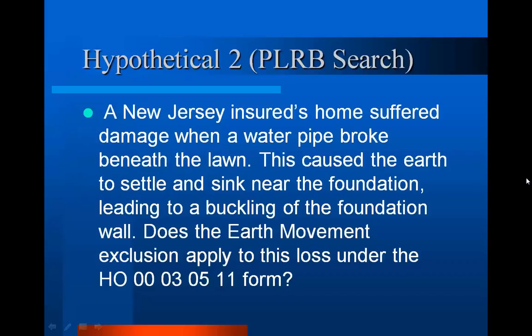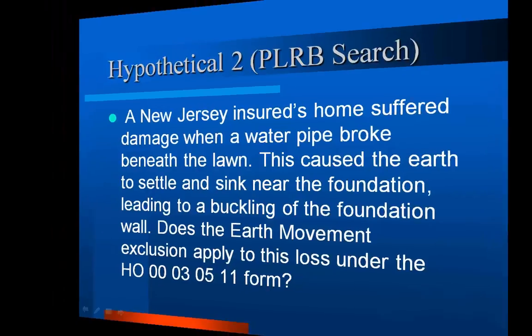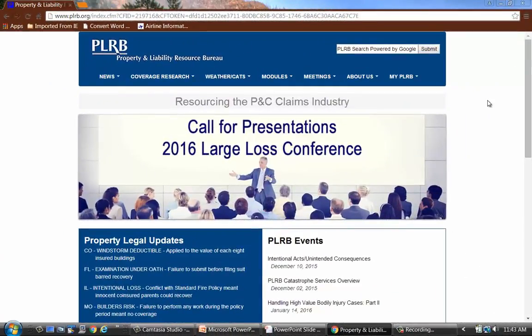Now we're going to go to the second hypothetical. Here, a New Jersey insured's home suffered damage when a water pipe broke beneath the lawn. This caused the earth to settle and sink near the foundation, leading to a buckling of the foundation wall. Your question is, does the earth movement exclusion apply to this loss under the insured's policy, the HO3, the 0511 form? So we're going to go back to the home page.